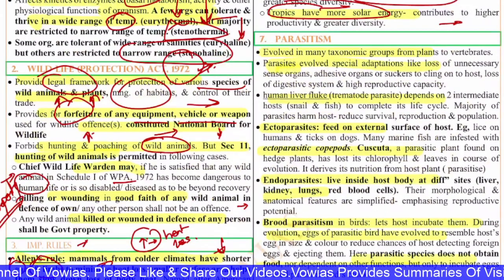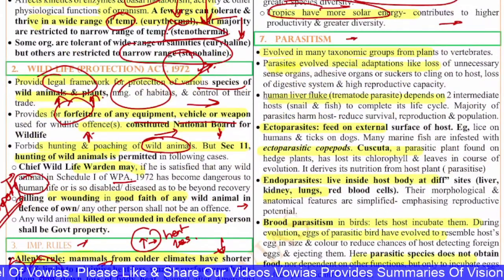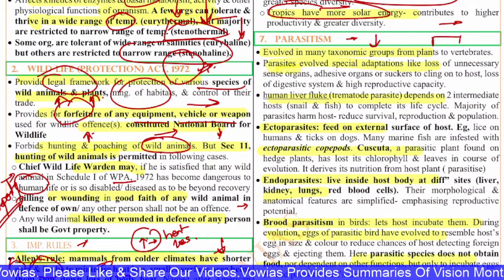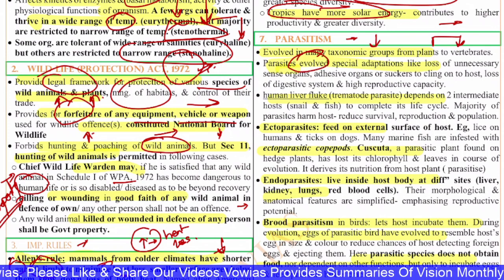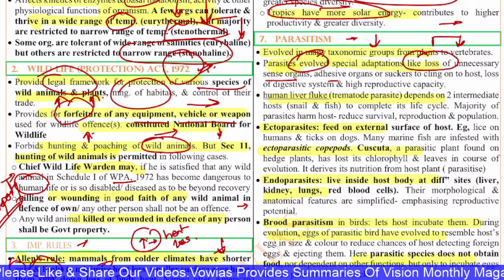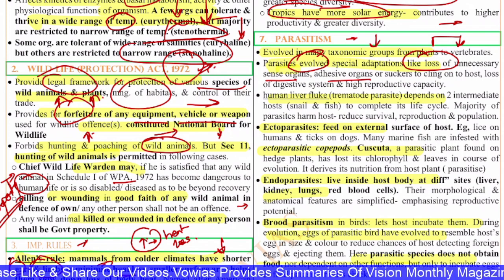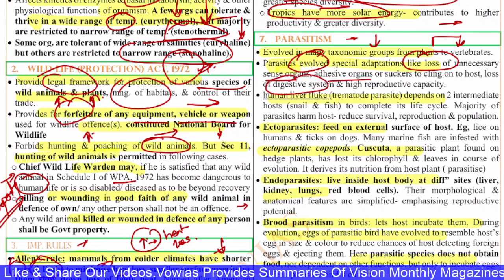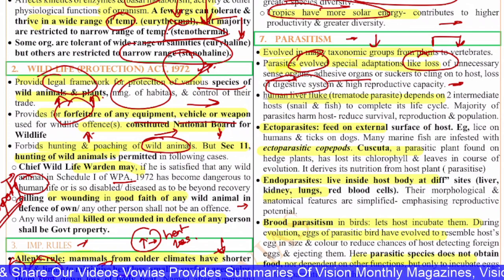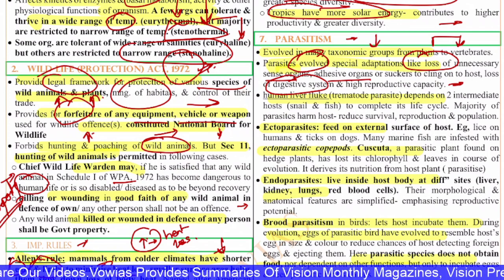Next, the seventh question is with regard to parasitism. Parasitism evolved in many taxonomic groups from plants to vertebrates. The parasites evolved special adaptations like loss of unnecessary sense organs, adhesive organs or suckers, and they cling to the host. The loss of the digestive system and high reproductive capacity can be seen here. And even in humans, parasites affect.